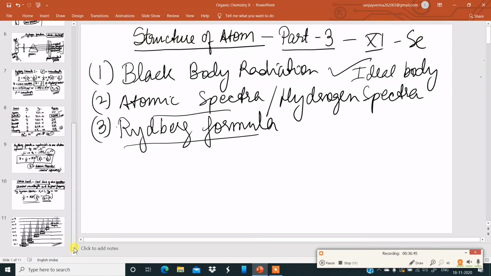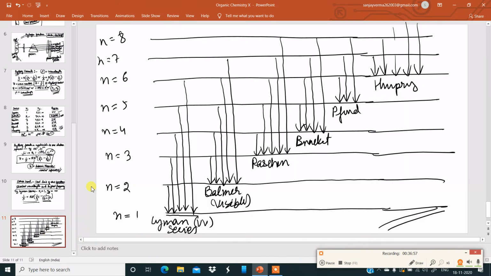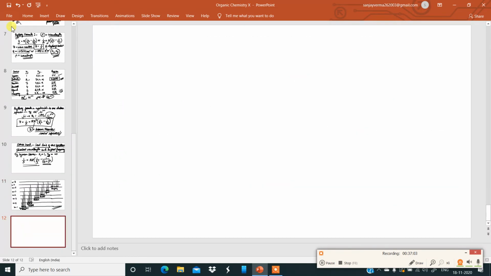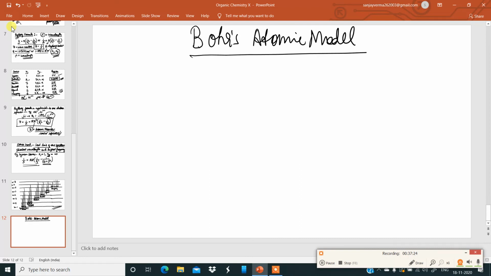In my next video, I'll be discussing the Bohr's atomic model, which is based on Planck's quantum theory of radiation, to explain the atomic structure of simple species or ions.